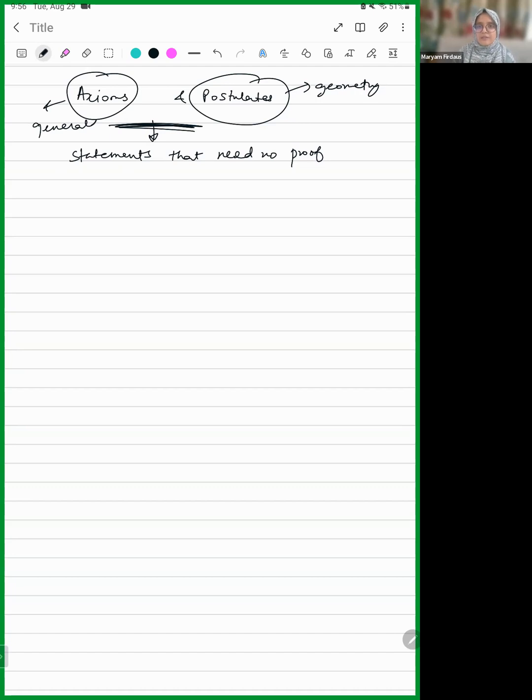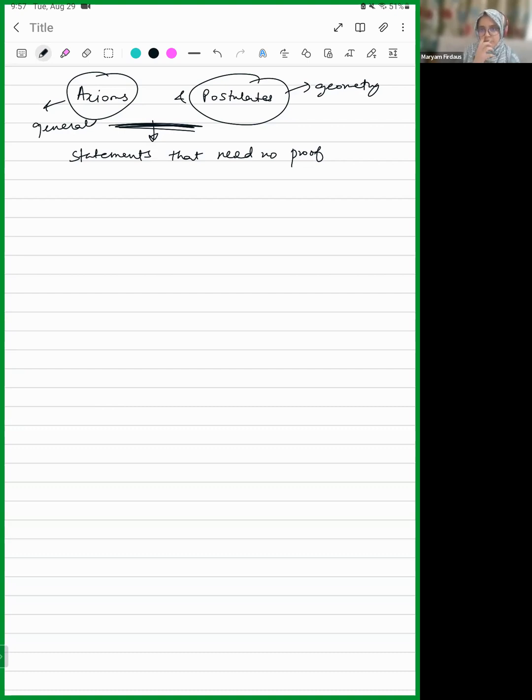Avni, can you read the first axiom? Yes, ma'am. Things which are not equal to the same thing are equal to one another. Can you read it again very carefully? Yes, ma'am. Things which are equal to the same thing are equal to one another. So what does this mean? Can someone give me an example? Yes, ma'am. For example, if AB is equal to CD, and if CD is equal to EF, then AB equals EF.